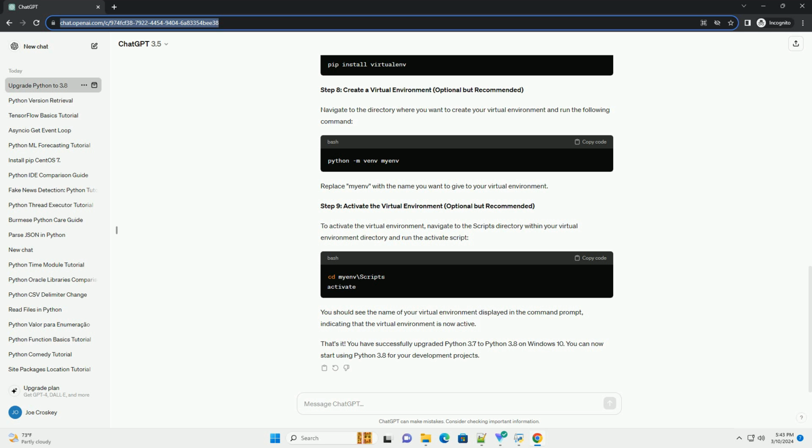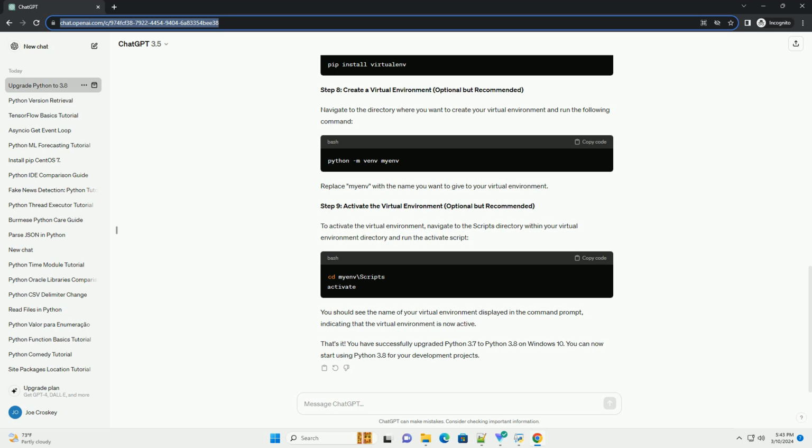Download Python 3.8. Go to the official Python website, https://www.python.org, and navigate to the Downloads section. Download the latest version of Python 3.8 for Windows.